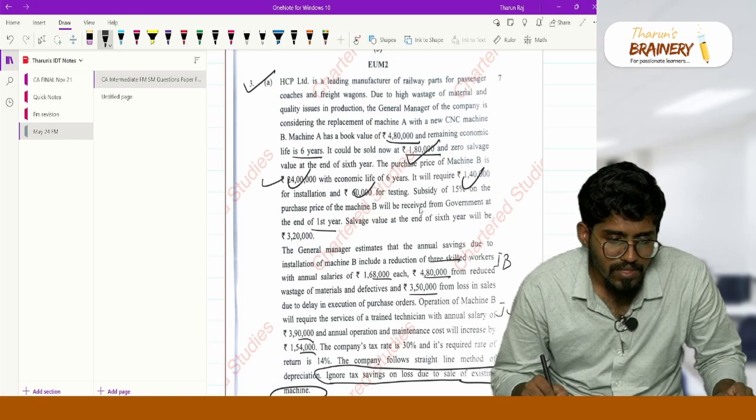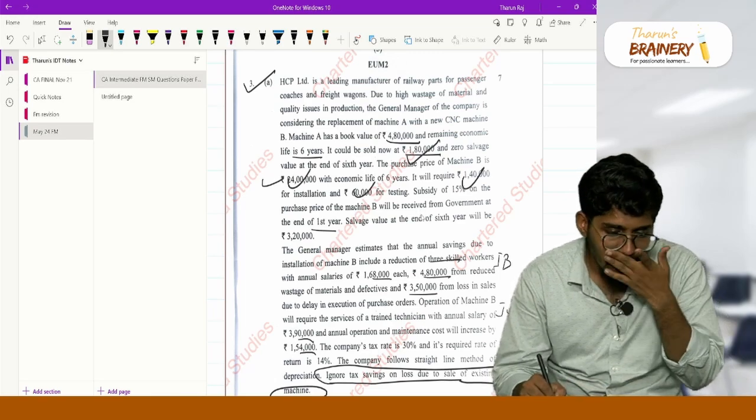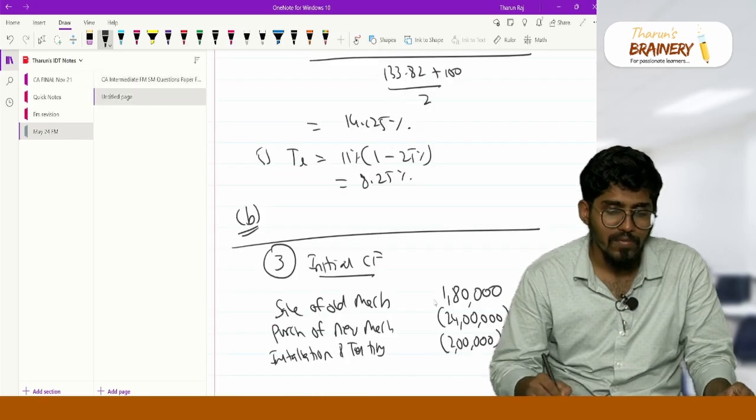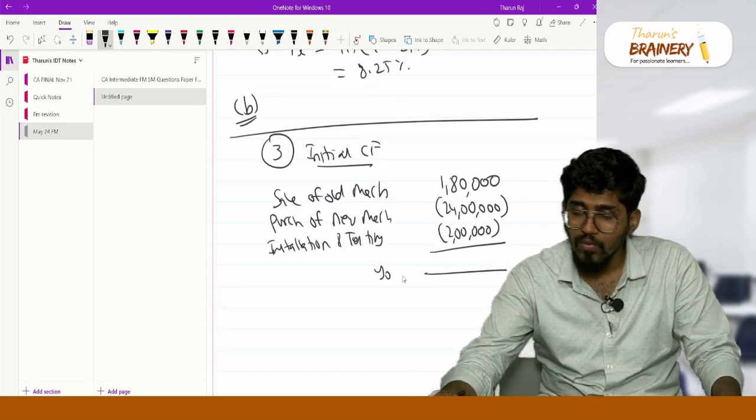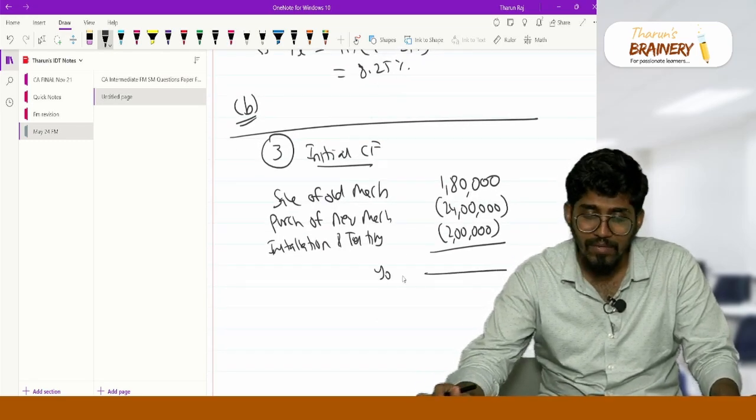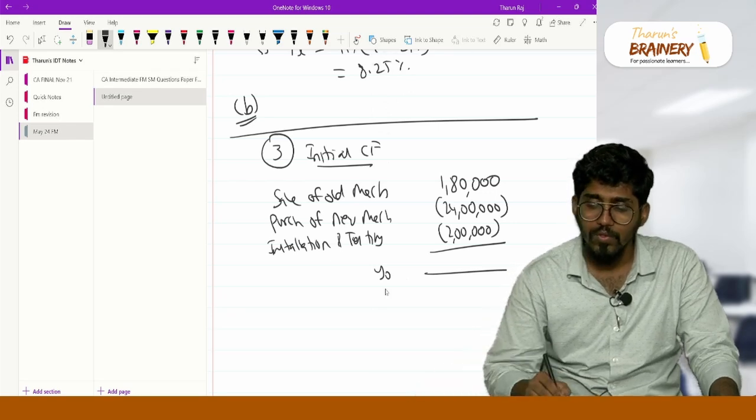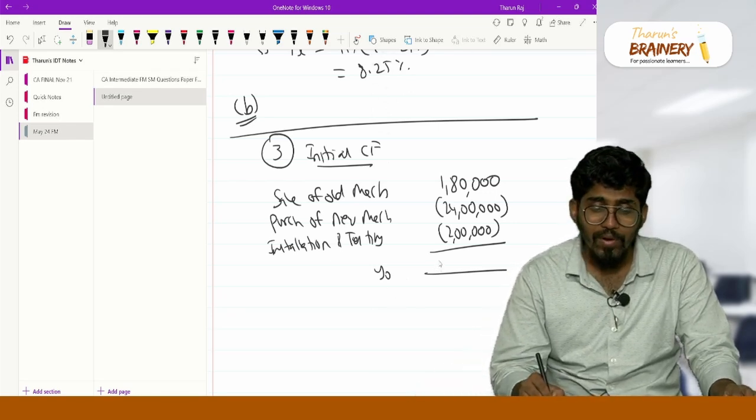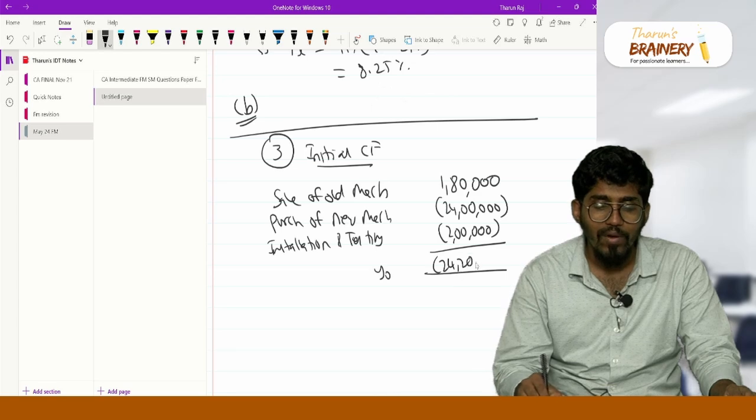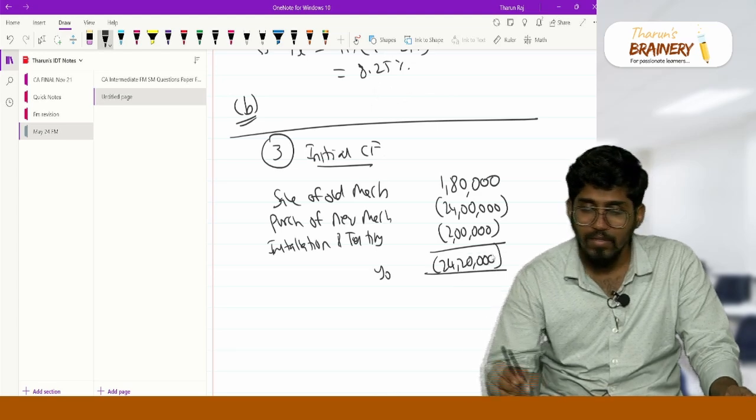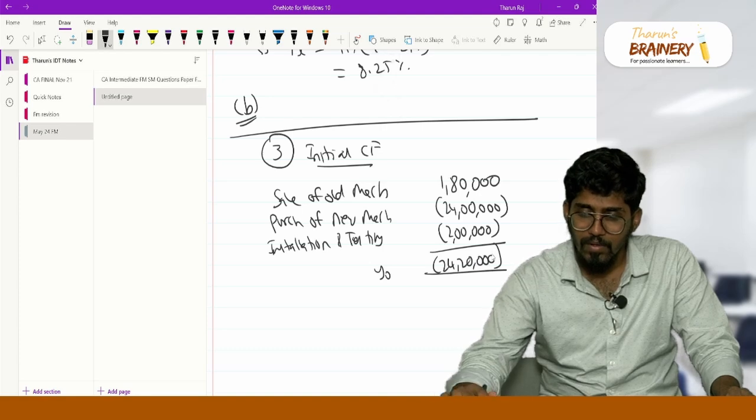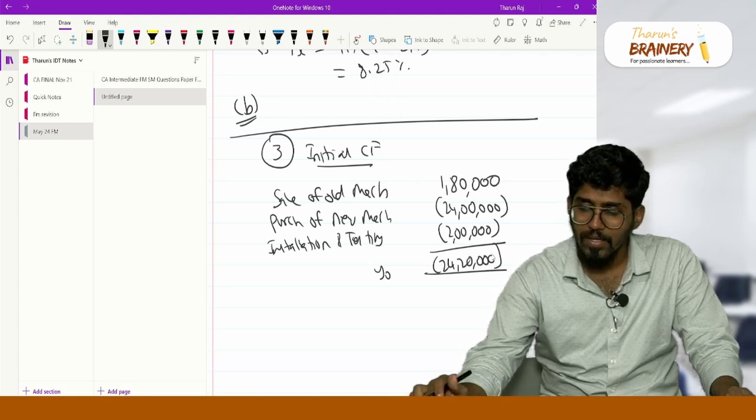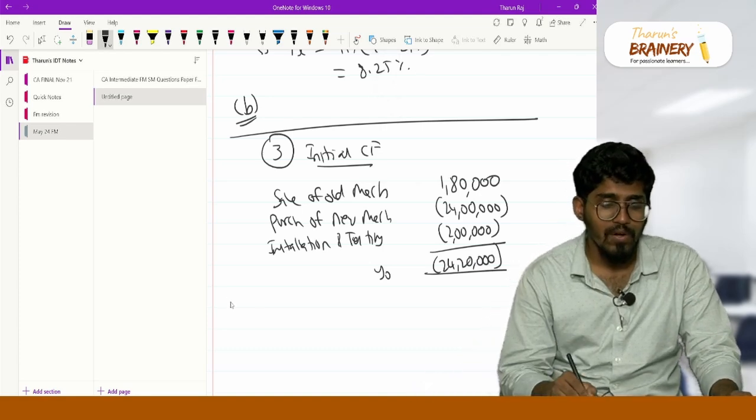That is what is happening in the first year, so in year 0 you actually have an outflow. Your year 0 cash flow is 1,80,000 inflow, minus 24 lakh outflow, minus 2 lakh outflow. So your outflow is actually 24,20,000. So 24 lakh 20,000 is your outflow.